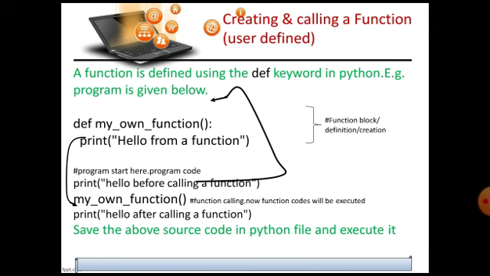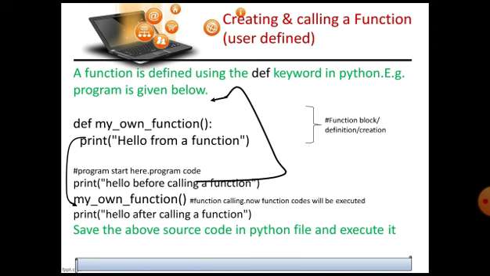When this function is called, whatever statements are given inside the function body will all be executed in a sequential manner. After the function has finished executing, any value which you want to return from the function can be returned by using the return statement. Whatever value has been returned by the function can also be saved by assigning it to some variable. Here we are not returning any value, so we haven't used any return statement either.